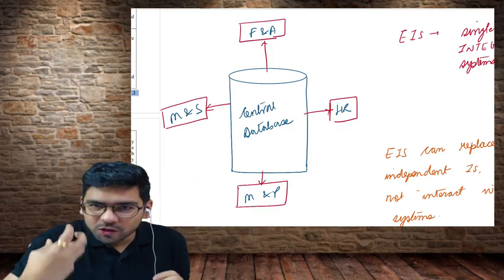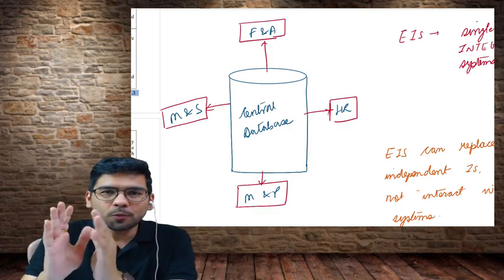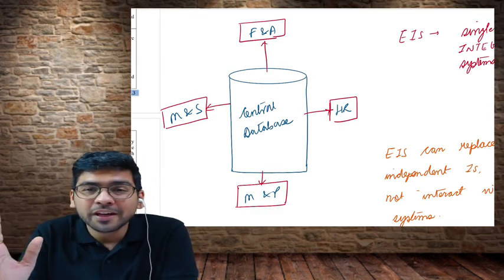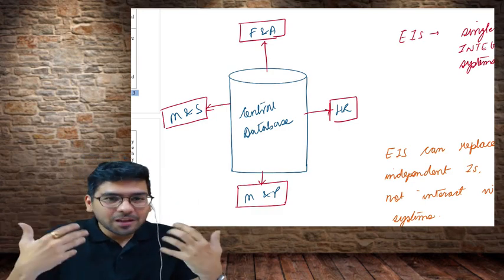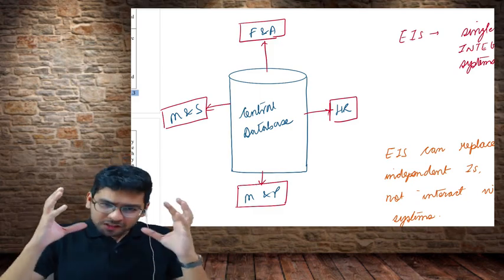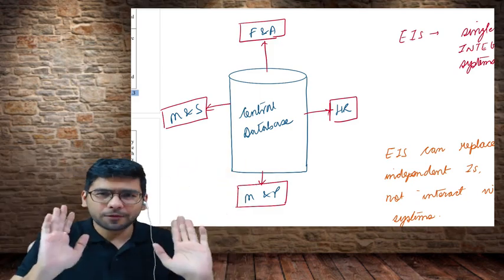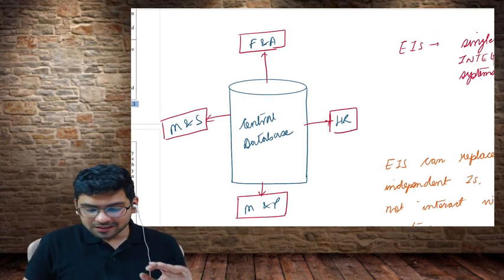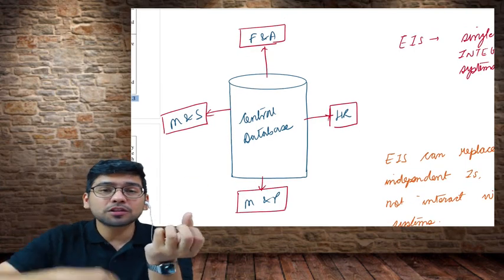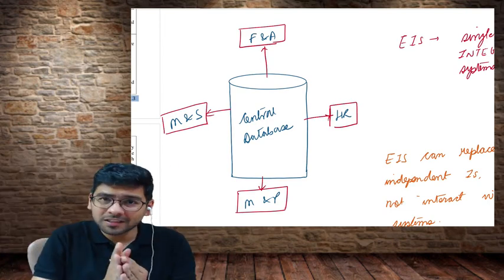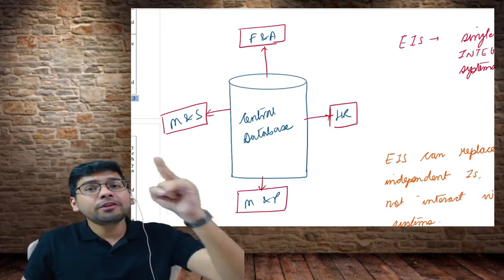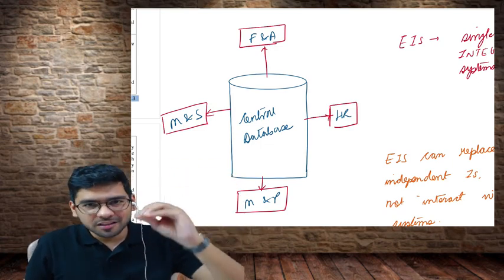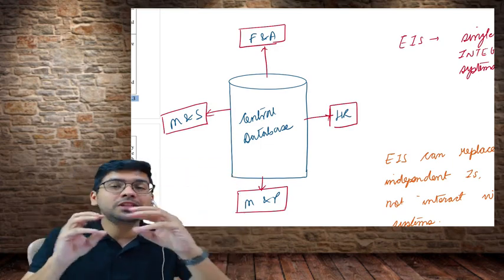Now what a database actually means, I'll teach you later, but I hope you must have heard about this word. You must have come across this word, database. In layman's terms, I can put it this way: it is where all the data is kept. In this kind of system, we have a centralized database. That means all the data is in one place, and all the functions of A Limited that I just discussed are going to be connected to this database.